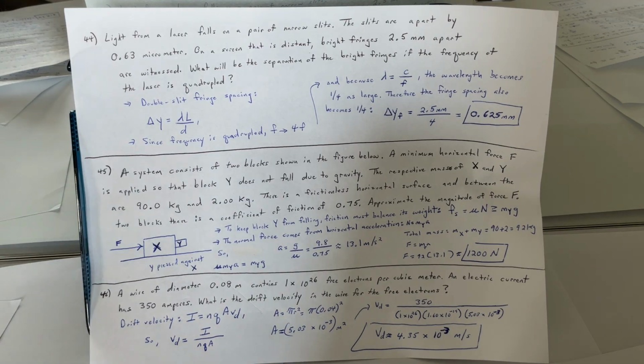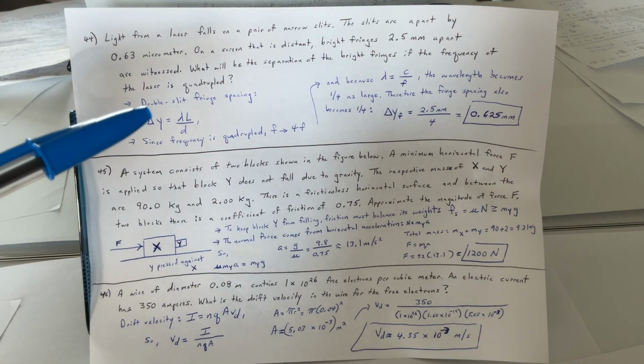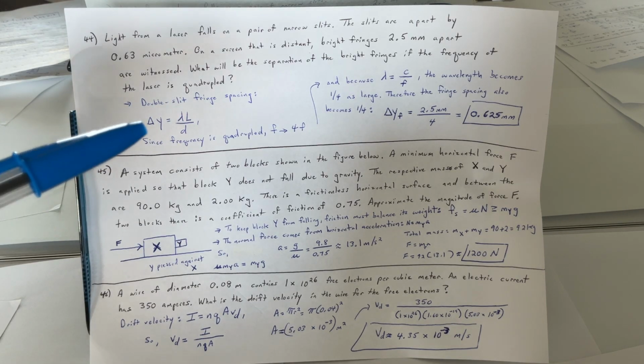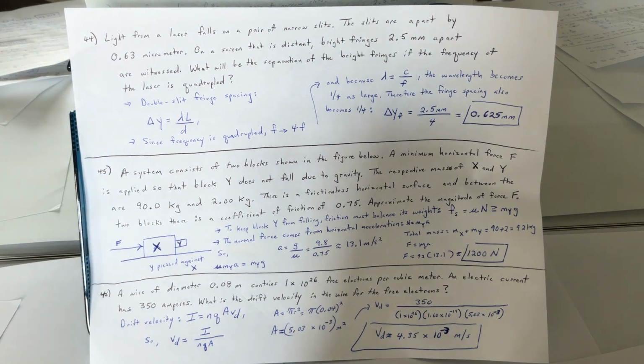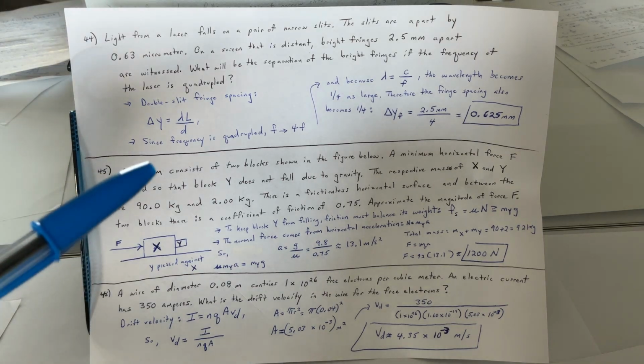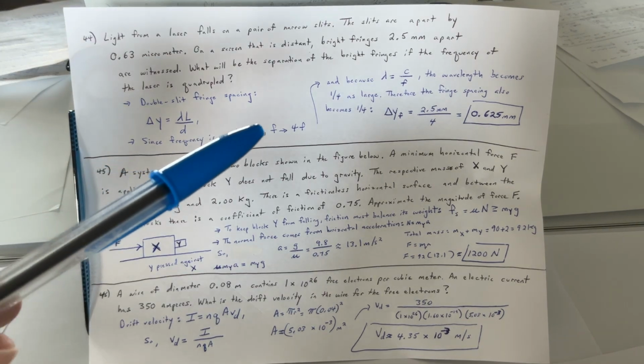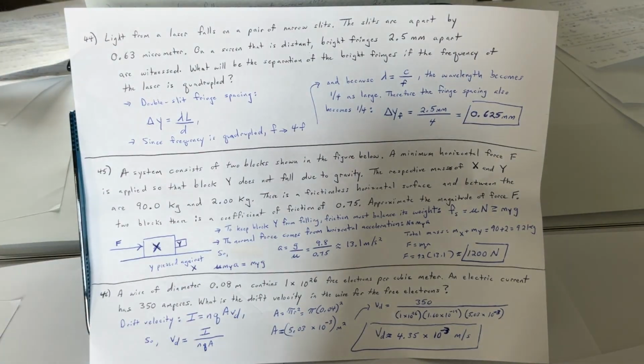Okay, so let's see here. Double slit fringe spacing. So we're going to use the formula: change in y is lambda L divided by d. Now, since the frequency is quadrupled, that f becomes 4f.